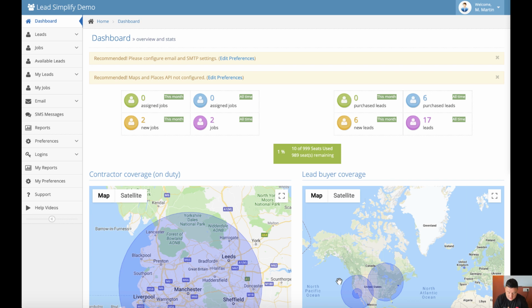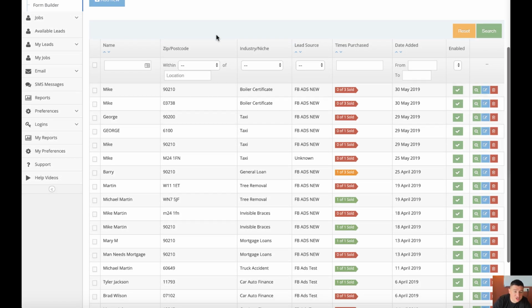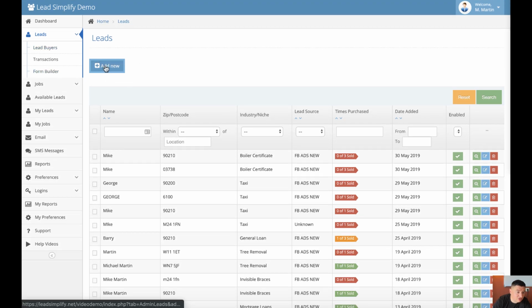Okay guys, we're inside the Lead Simplify system. This upgrade has been pushed a little bit earlier. This was going to come as part of another upgrade, but we've had to push it because of demand from clients that need the actual tab. So I'll just show you very, very quickly what it is and how it works. So it's a national feature. It means you can now start selling leads on a national basis.